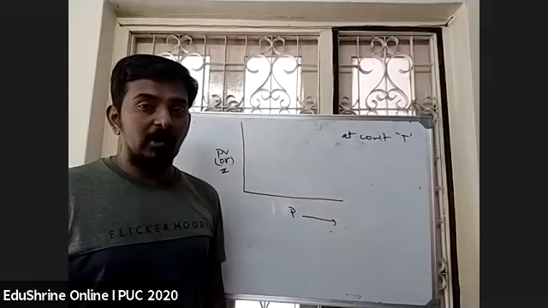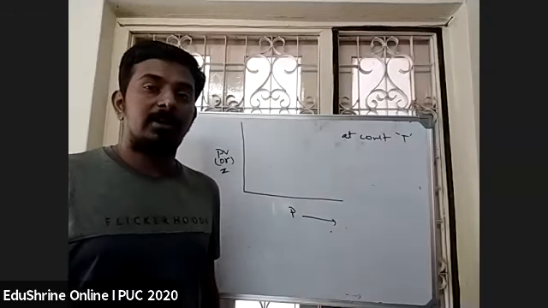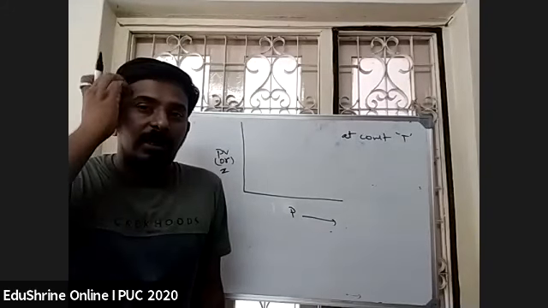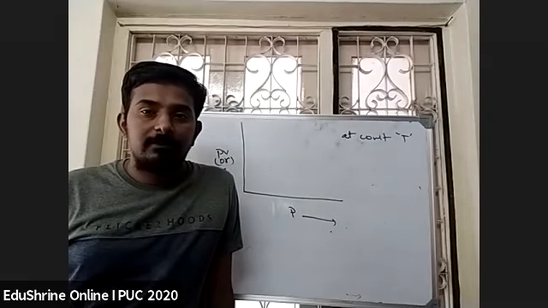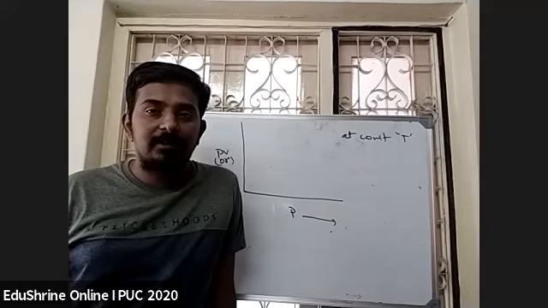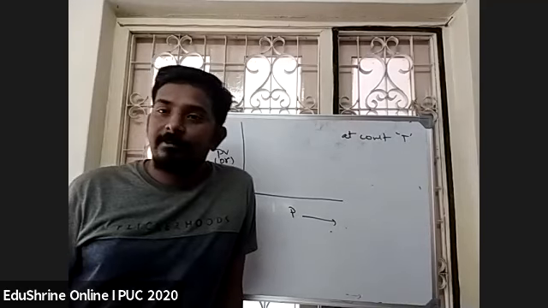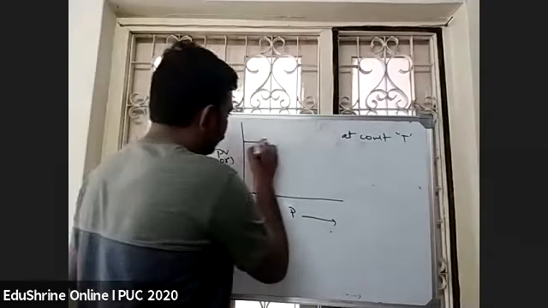For PV versus P at constant temperature, how do you need to get the graph? A slant line? Not reading. So it must be parallel to the x-axis, no?